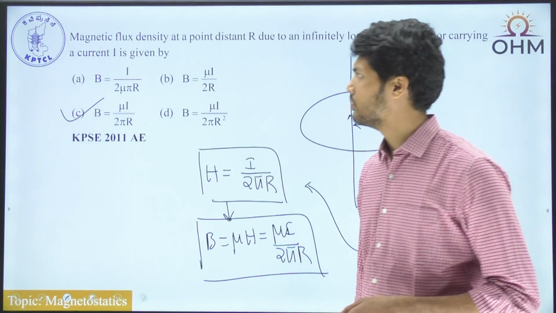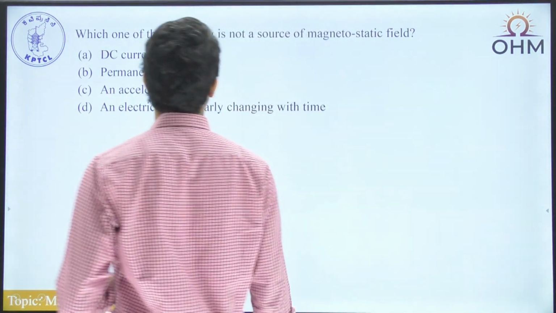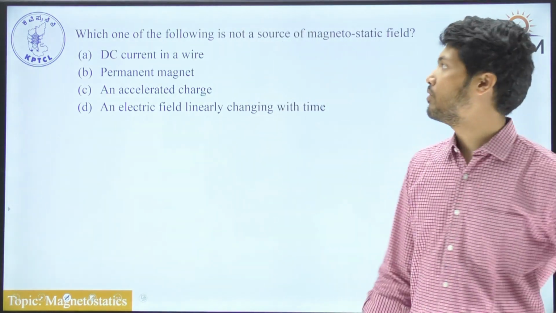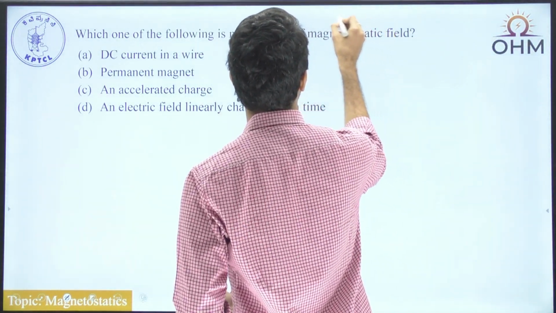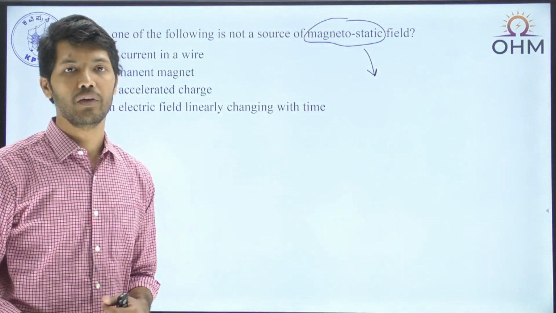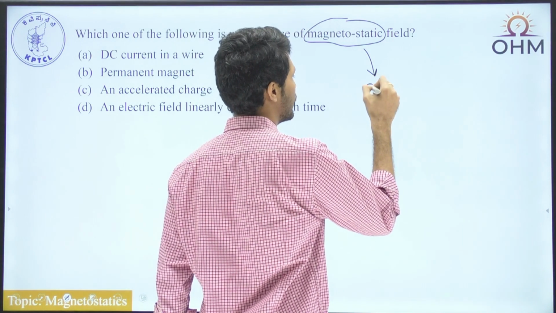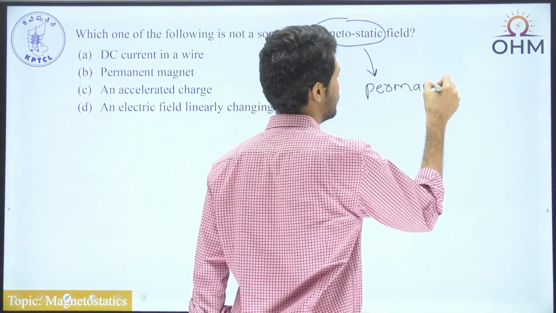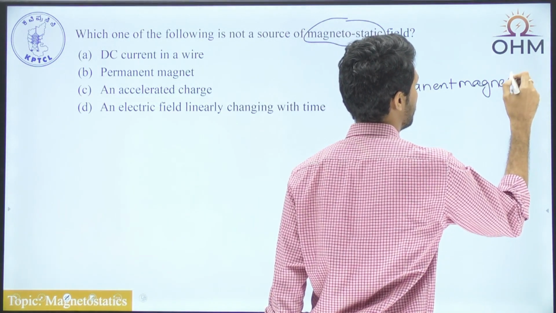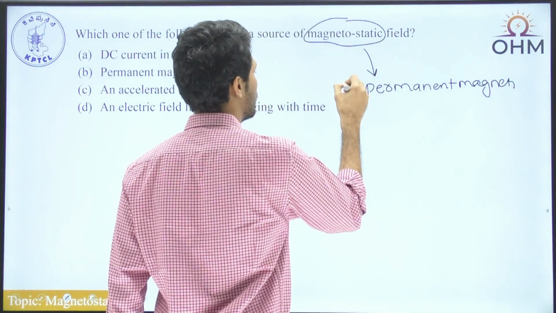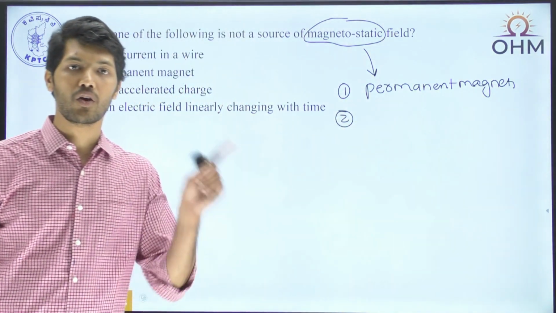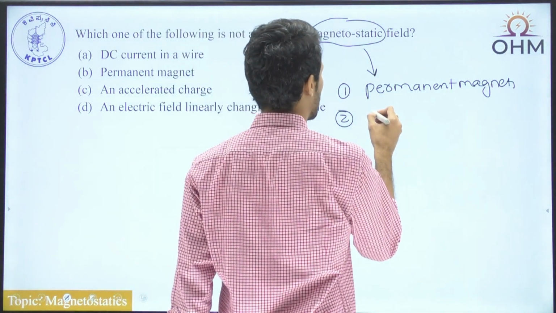Next, which of the following is not a source of magnetostatic field? A magnetostatic field has a few sources. Let's see what the sources of magnetostatic field are. The first source of magnetostatic field is nothing but a permanent magnet. This is the first source. The second source is a current carrying conductor carrying a constant current.